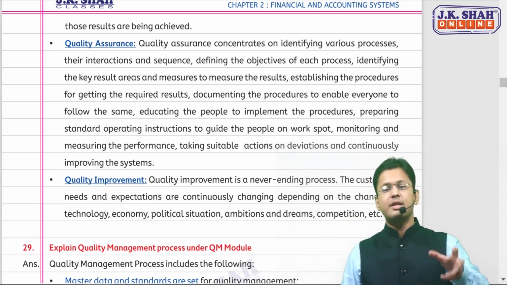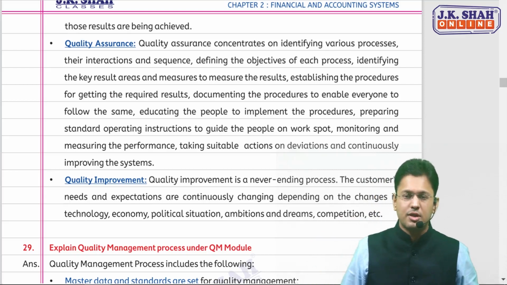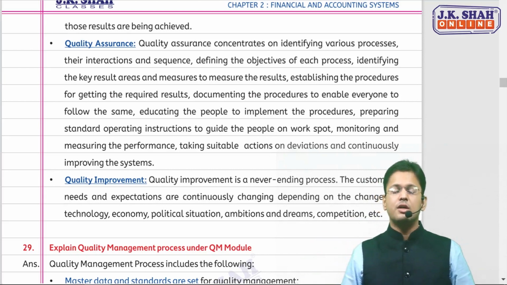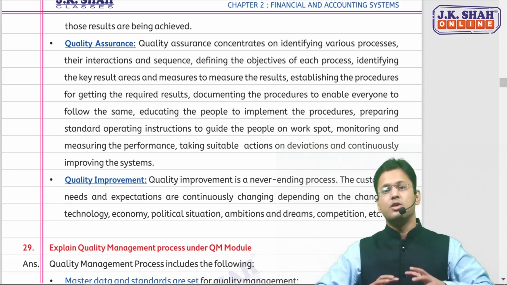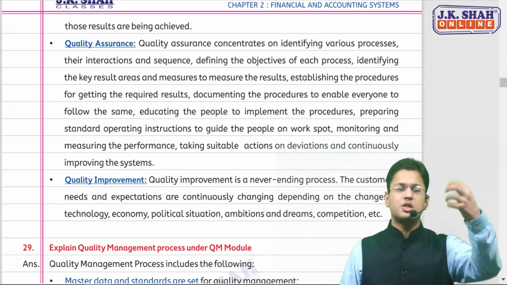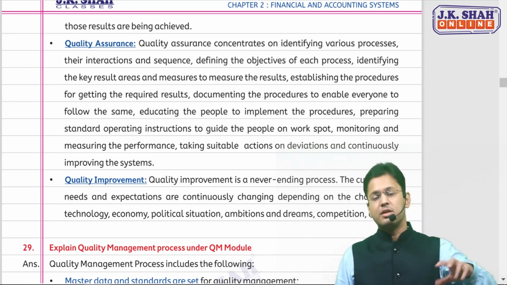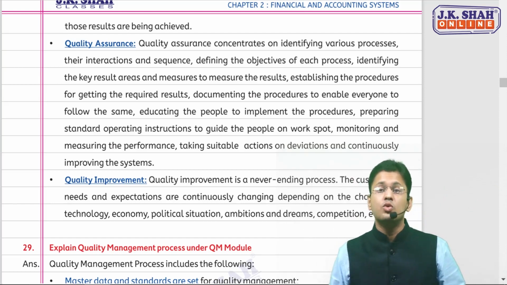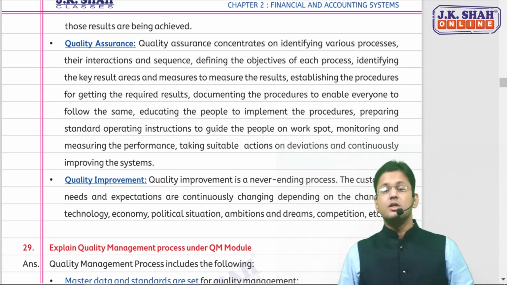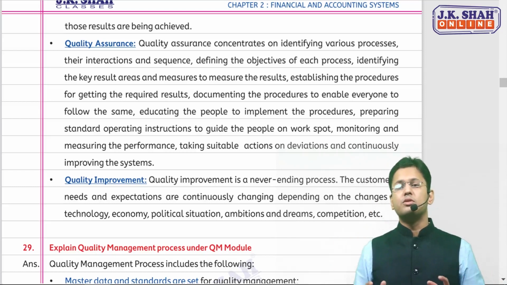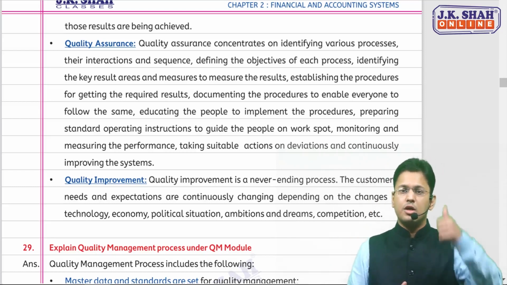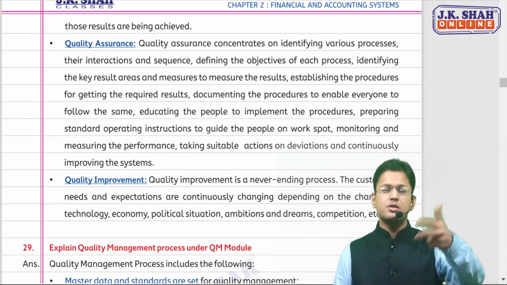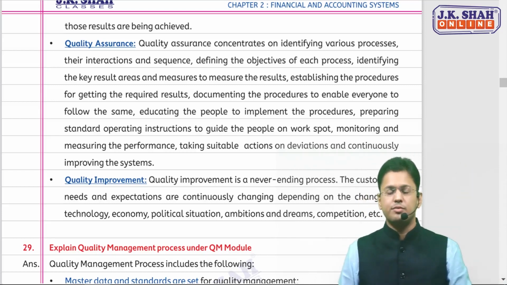And quality improvement again says it's not a one-time process. It's a regular process of changing the quality of your product as per the needs and expectations of the consumers, maybe as per the competitive market, as per the economic situation. Do quality improvement regularly. So these are the 4 subcomponents of quality management: planning, assurance, improvement, and control.